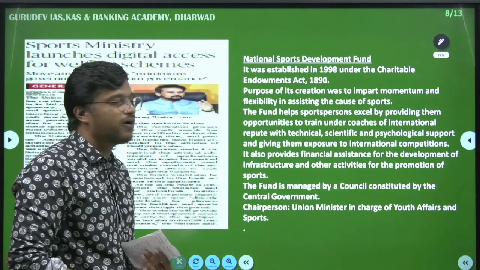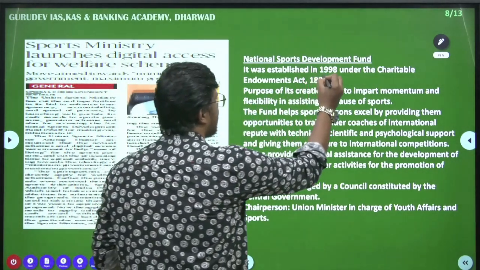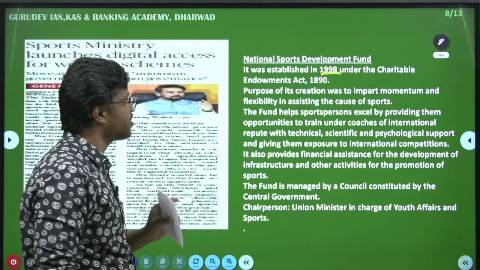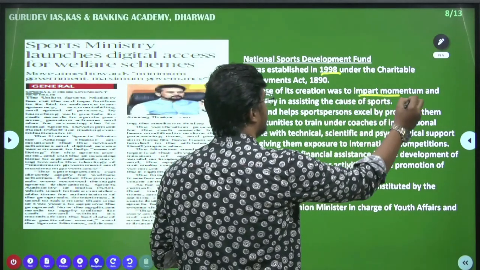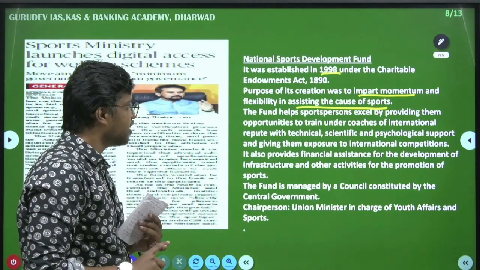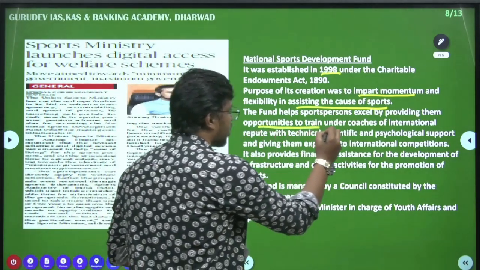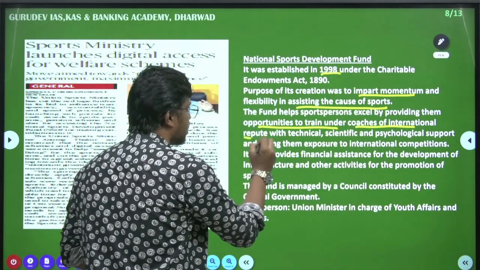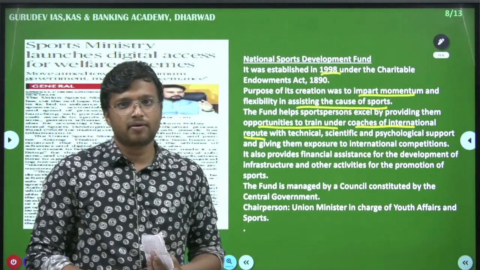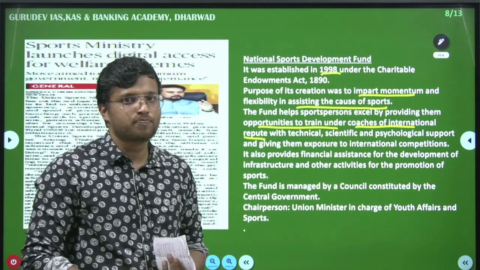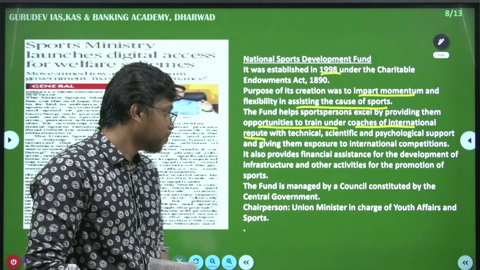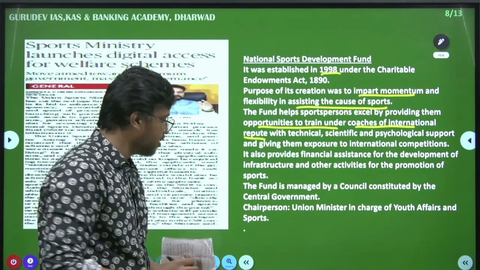So the National Sports Development Fund was established in 1998. What is the purpose? Mainly the purpose of its creation was to impart momentum and flexibility in assisting the cause of sport. One thing you have to note is that this gives the opportunity to train under coaches of international repute. So this fund gives the facility such that sportspersons can take coaching from international coaches as well.